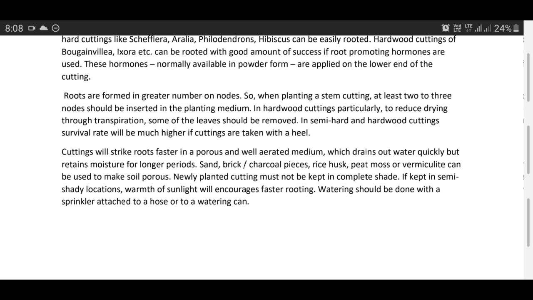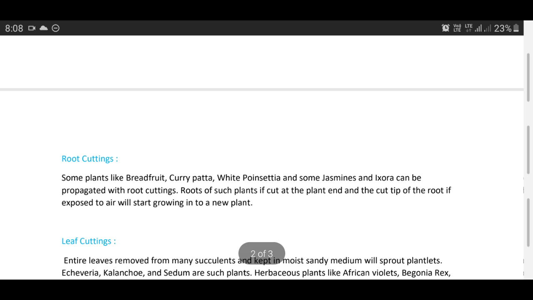Newly planted cuttings must not be kept in complete shade. If kept in semi-shady locations, warmth of sunlight will encourage faster rooting. Watering should be done with a sprinkler attached to a hose or to a watering can.